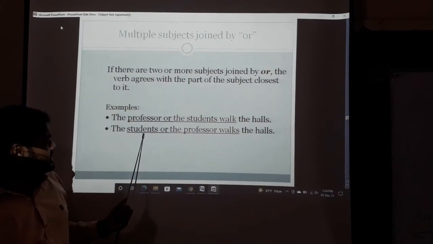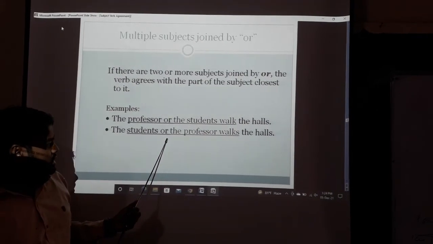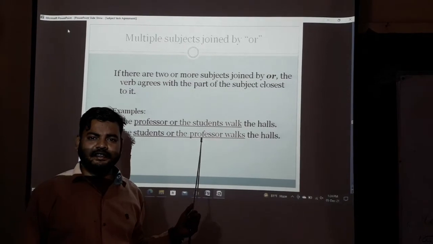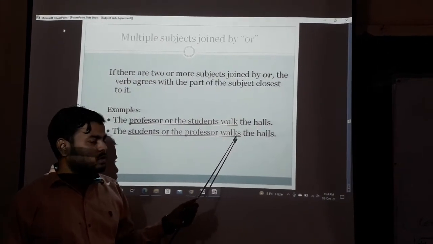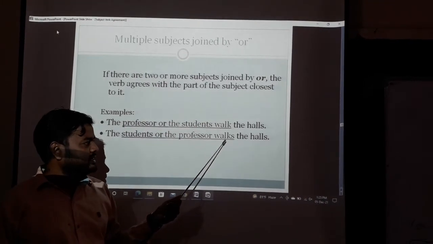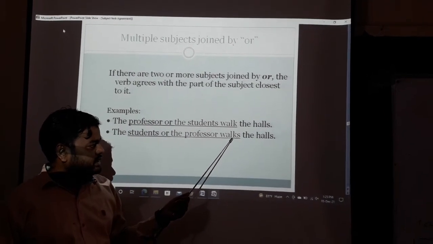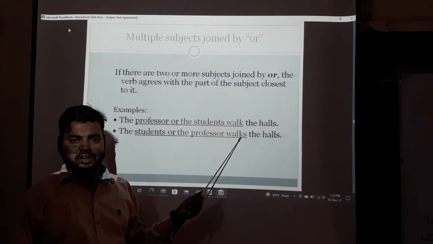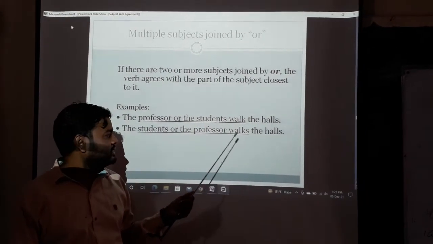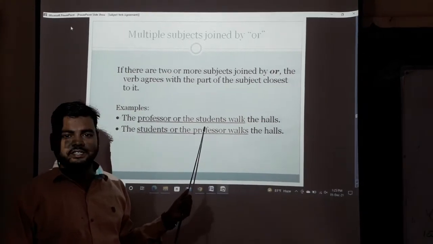Or the professor: the professor is a singular subject, so we have to use a singular verb. In the sentence, "s" on the verb, because the subject is singular.